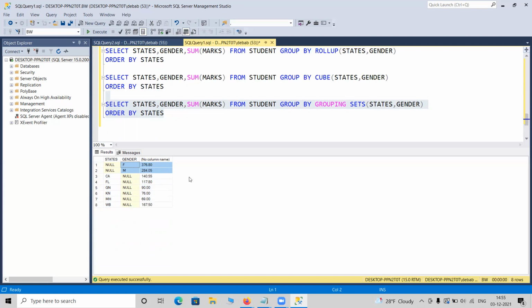Even if it is discarding the grand total as well, it is not going to show the grand total. It is showing all the grouping. Grouping sets means the grouping of states and the grouping of genders. So it will be showing the data in that manner, but it is rarely used. Let me be very frank.